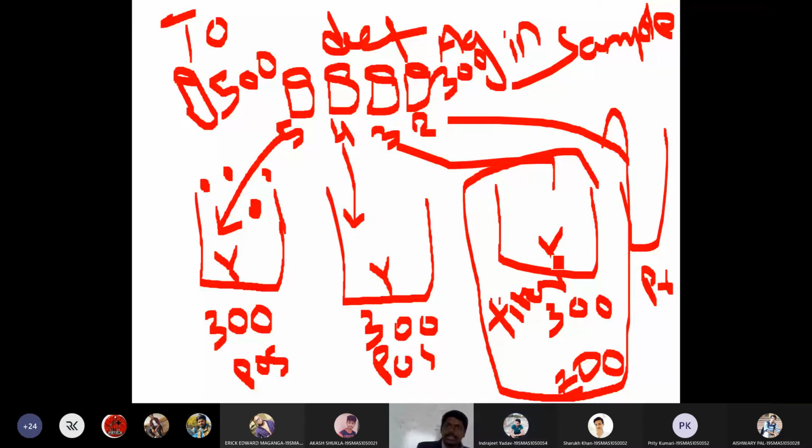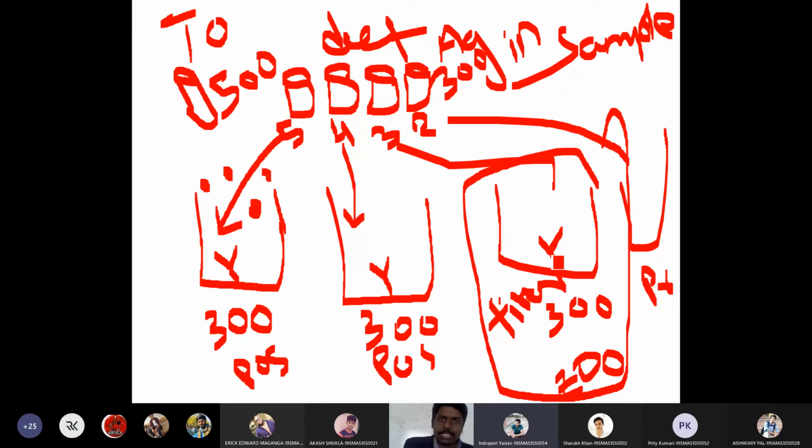For example, let me give you some examples. Syphilis: the syphilis titer will be 20, I think, or 200, something like that. In the kit itself they will give the titer as 20. That means at least at 20 dilution we should get reaction. If we are not getting reaction at 20, that indicates it is negative. So titer will really help us in understanding the serological test. I will discuss this titer in future classes.